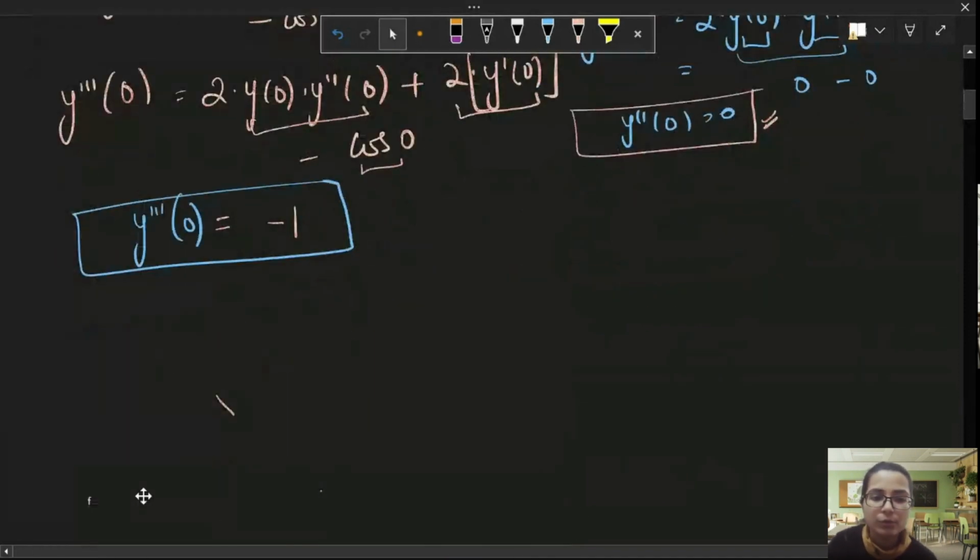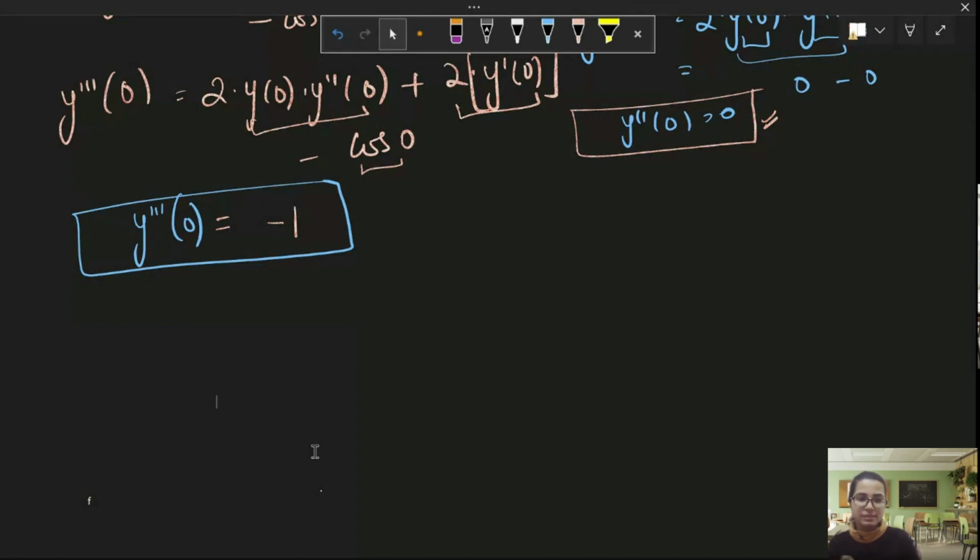Okay. Now what can we do? Well, you know that the solution of this differential equation is continuous and differentiable, and you are able to find its derivatives. Now, if I know that a continuous function, the third derivative will also be continuous.